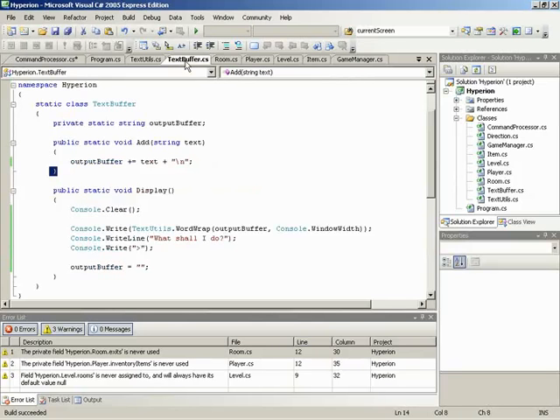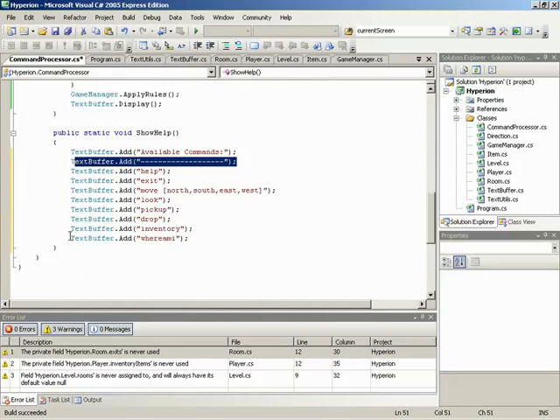So text buffer comes over here. We send a whole bunch of lines in here. And now we're saying output buffer, which is currently available commands with an enter key at the end. We're now going to add to that what's coming in: a whole bunch of lines. So now we have available commands, enter, a whole bunch of lines, enter. So now we're basically compiling a list, and we build that list, as you can see, all the way down here to the very last one. When the very last line gets appended into the text buffer, then we hit the end of our method. When we hit the end of our method, we return back to whoever called show help.